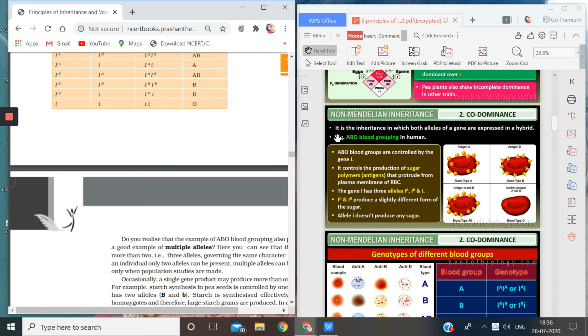You see, codominance is the inheritance in which both the alleles of a gene are expressed in a hybrid. ABO blood group: you see, antigen A is a different type of sugar present on the surface of RBCs. Again, antigen B is a different type of sugar present on the surface of RBCs, and here no sugar is present on the surface. Because AB has both types, they have denoted it with two different symbols: A type is present and this triangular one, B type, is also present. So this is the AB system. Quite easy. I think you must have understood what is codominance. Okay, thank you.